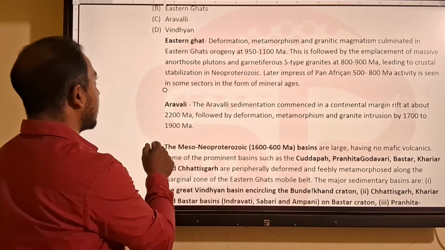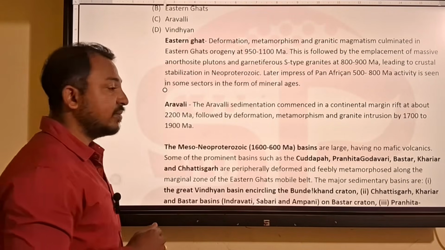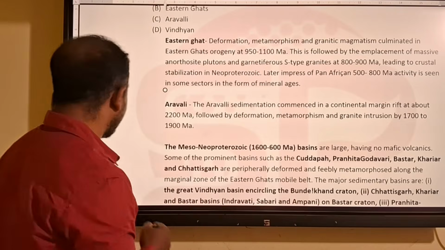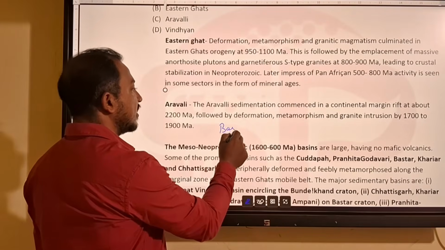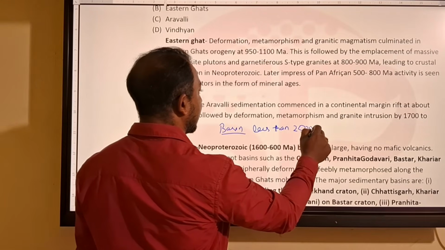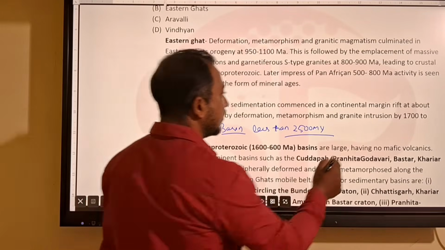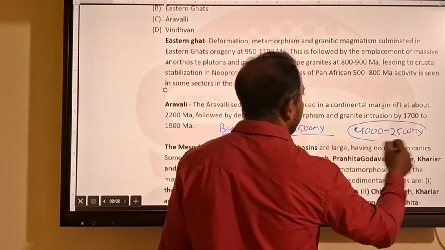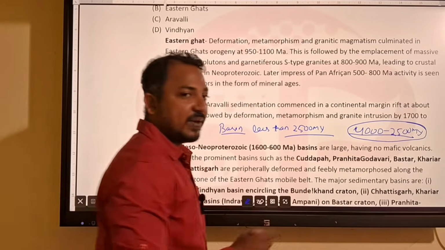Then we have Vindhyan. Vindhyan is a Proterozoic basin. Any basin, remember, always has an age of less than 2500 million years, because the Archean is from 4000 to 2500 million years, and during the Archean no basin formed.